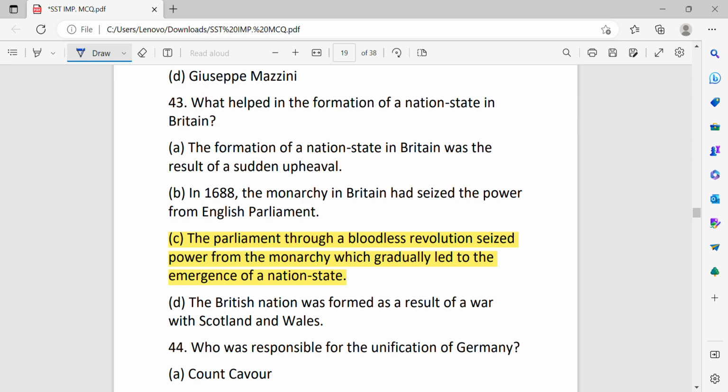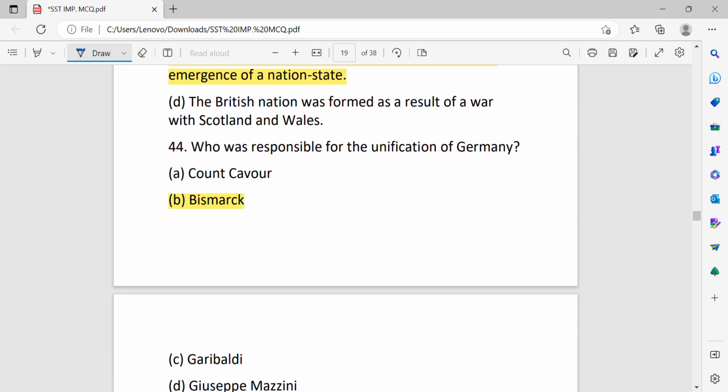What helped in the formation of a nation state in Britain? The formation of a nation state in Britain was the result of a sudden upheaval. In 1688, the monarchy in Britain had seized the power from English Parliament. The Parliament, through a bloodless revolution, seized power from the monarchy, which gradually led to the emergence of a nation state. The British nation was formed as a result of a war with Scotland and Wales. C option is the correct answer.